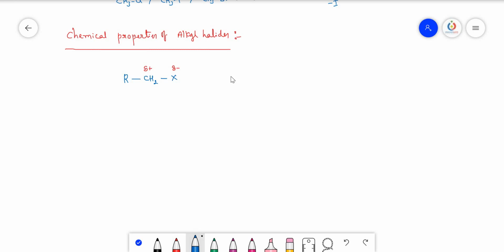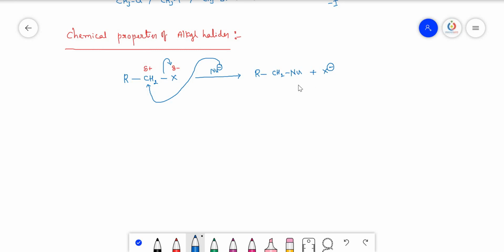So when carbon gets the partial positive charge, nucleophiles can easily approach this carbon to attack, so that they can replace the halogen in the form of the halide ion. So we get RCH2 nucleophile plus X minus.